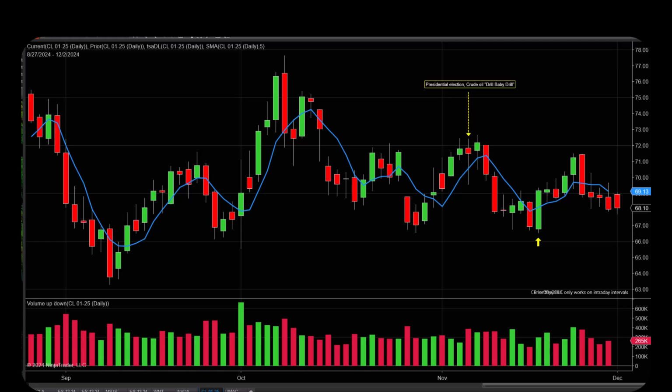Now here's another example. This is crude oil, and crude oil is what controls our gasoline prices. If crude oil prices go down, so does the cost that we pay at the gas station. Now this is the day of the election that closed down and really volatile. You can see price dropped all the way down. This is a daily candle, so it represents a high price of $72.41 and a low of $69.55 per barrel. That's a big swing in price in one day.